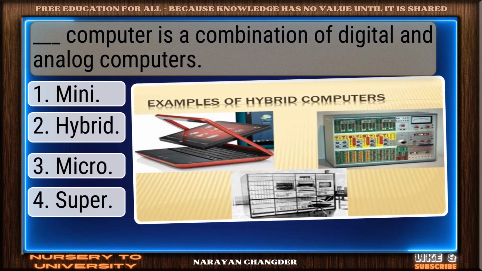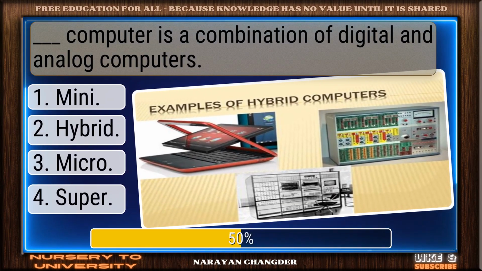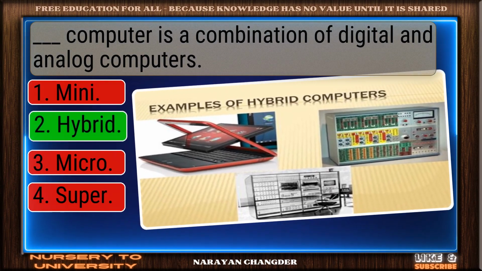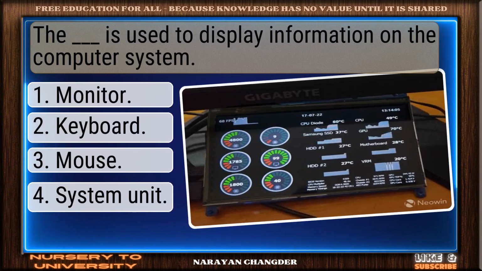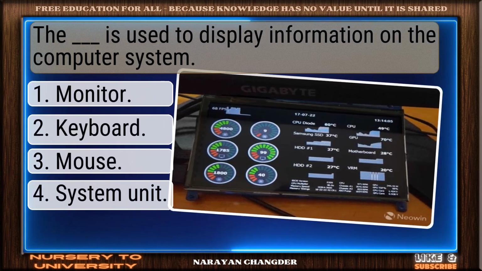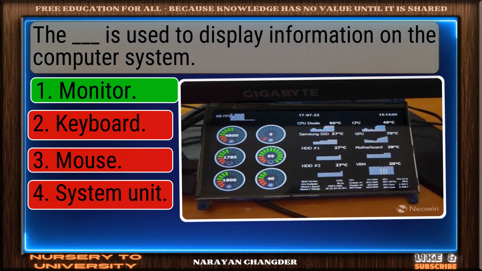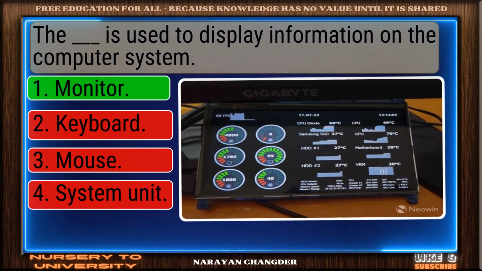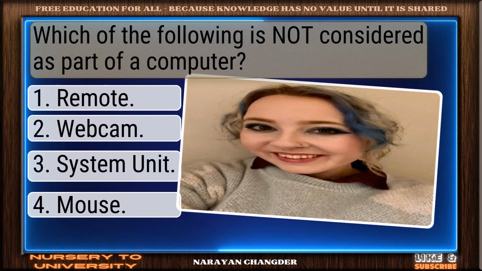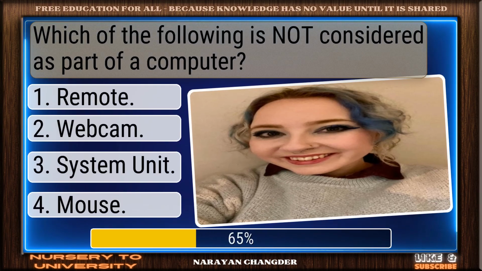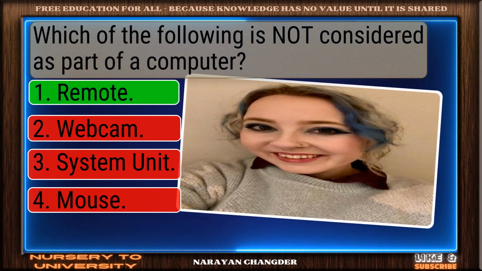Dash computer is a combination of digital and analog computers. Smart move. Hybrid is accurate answer. The dash is used to display information on the computer system. Well done. Monitor is right. Which of the following is not considered as part of a computer? Well reasoned. Remote is correct.